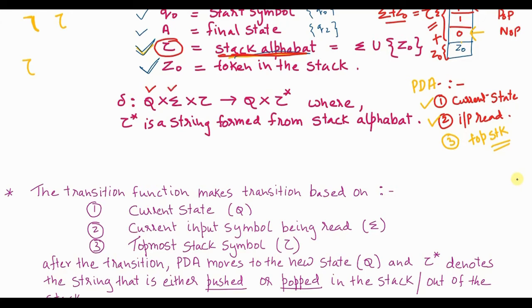Sigma is going to tell you the input symbol read, and tau, the stack alphabet, is going to tell you the topmost element of the stack. So the transition is how, after determining my current state, the input symbol currently read, and the top of the stack symbol, the PDA makes a transition from one state to another state. And while making this transition, tau star means what? It is basically a string that is formed from the stack alphabet.